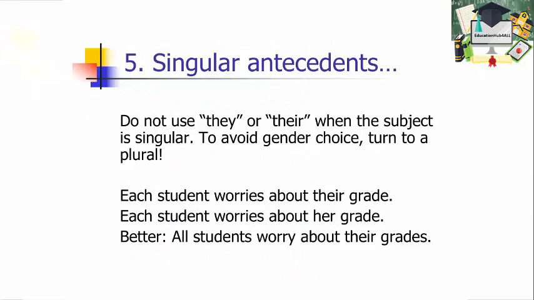Finally, one last thing to pay attention to is the use of the pronouns they or their when the subject of your sentence is singular. You want to have agreement here. So if you say "each student worries about their grade," that's actually incorrect. It should be "each student worries about her grade" or "each student worries about his grade." I think this one's tricky because in order to do this right, you have to make a gender choice. So if you want to keep the whole thing singular, you're going to have to choose he or she or him or her. And you could write his/her, but that gets a little awkward. And so oftentimes that's why we end up choosing their or they instead.